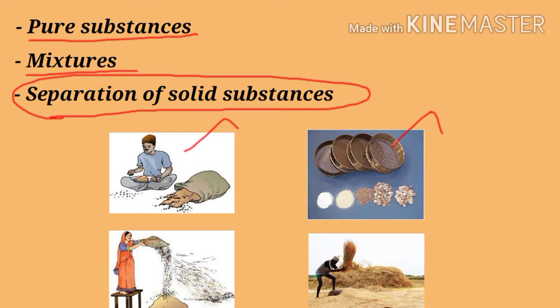For example, rice flour. The size of the mesh depends on the size of the substance it is used to separate. Next method in separating the solids is winnowing.